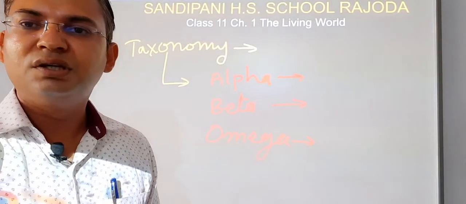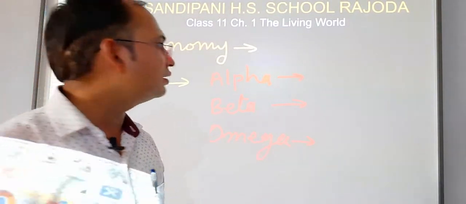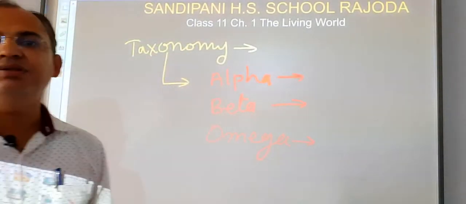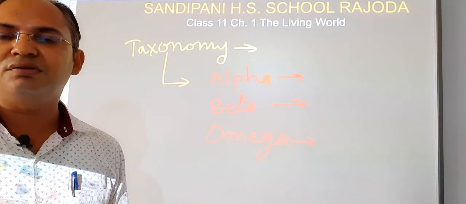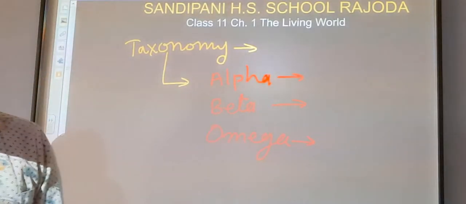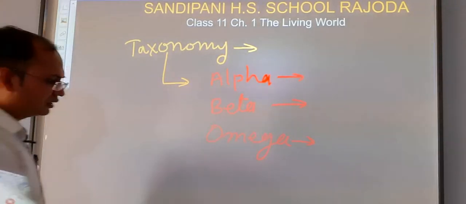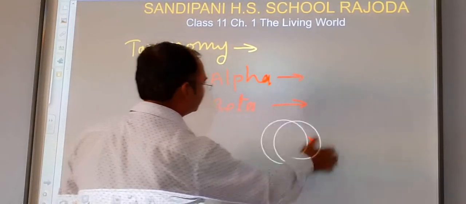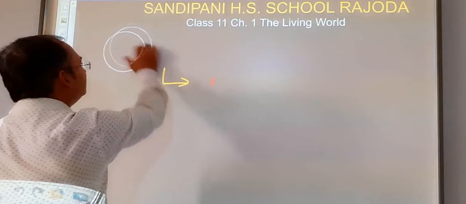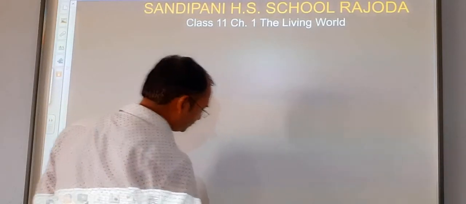Now, students, we will see what are the main key points of the classification of living organisms or taxonomy. So, the main elements of taxonomy. Our next topic is the main elements of taxonomy.